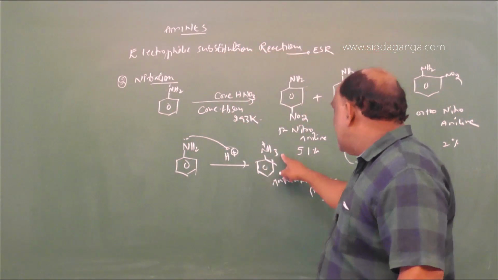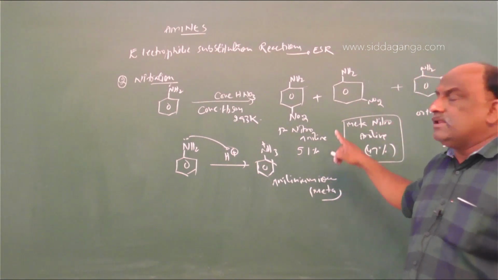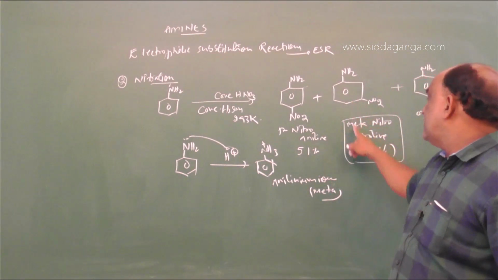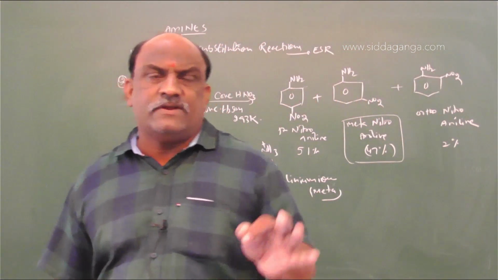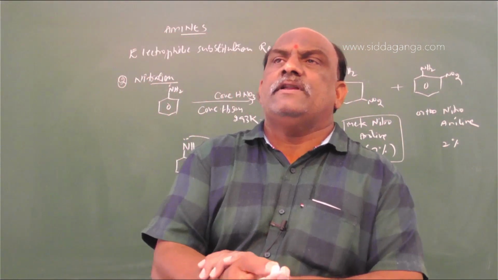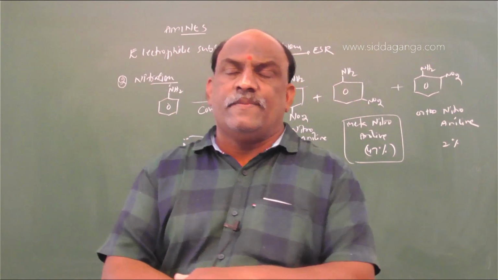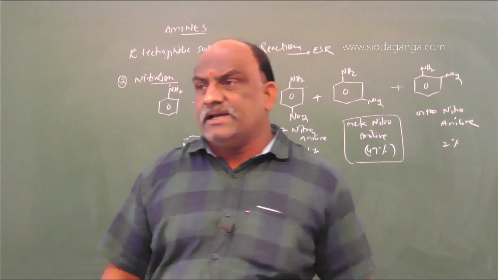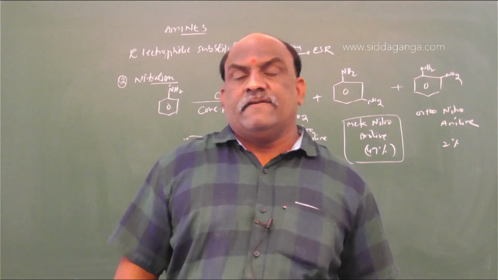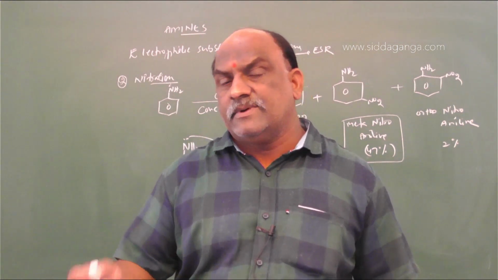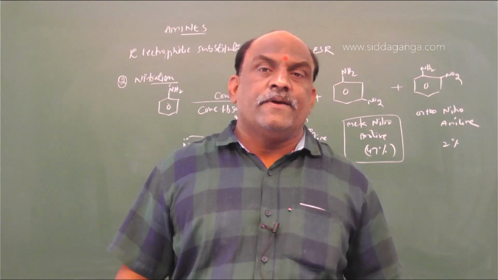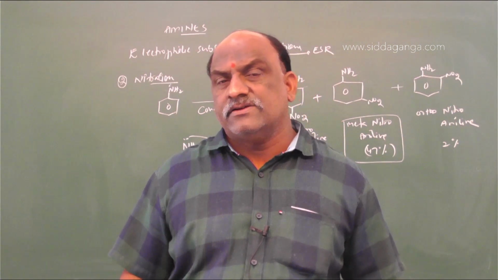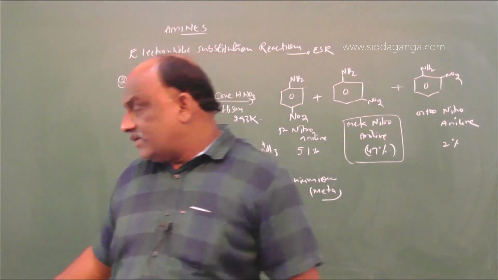This anilinium ion is a meta directing group. On that basis, the meta product is 47%. That is the importance of the reaction. This point is in NCERT. Go through it because it is very, very important. A 47% meta yield is appreciable when aniline is treated with concentrated H2SO4 and concentrated nitric acid.